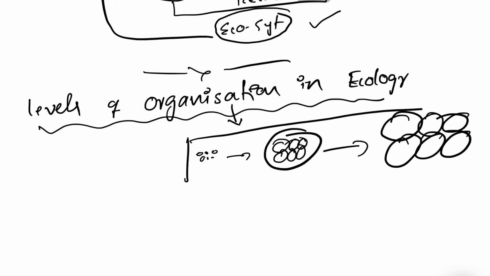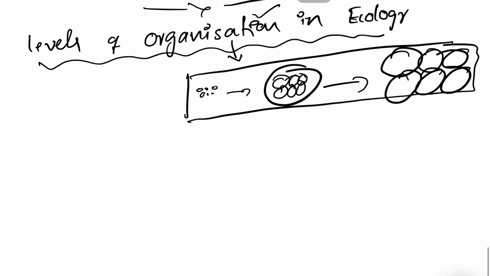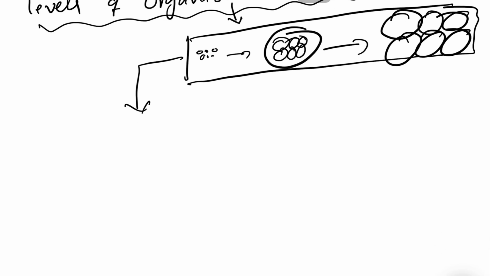And this kind of structure is called as hierarchical structure, which refer to as an organization. So in ecology, the same kind of structure we can see. In levels of organization, in ecology or ecological hierarchy, the first stage or the step is individual.